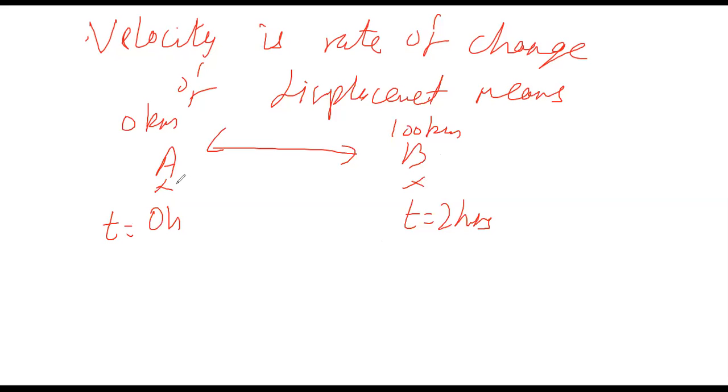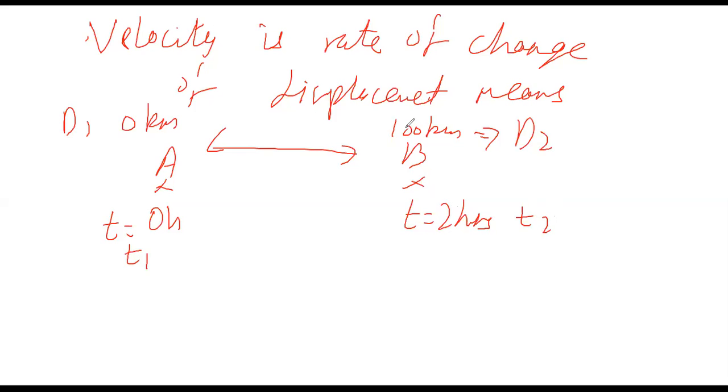Now, when the car was at point A, how much distance had it traveled? 0. So let me say this is D1. And when he reached point B, he had covered 100 kilometers. Let me say it's D2. When he was at the starting point, his time was 0 hours, so let me say this is T1. And after 2 hours, he reached his destination, so let me say this is T2.